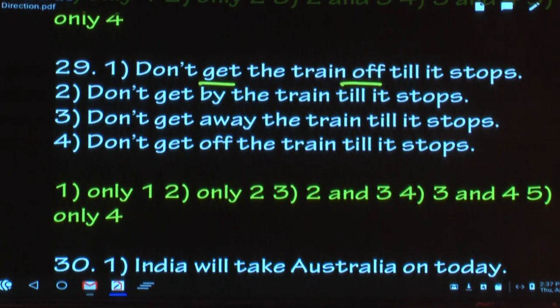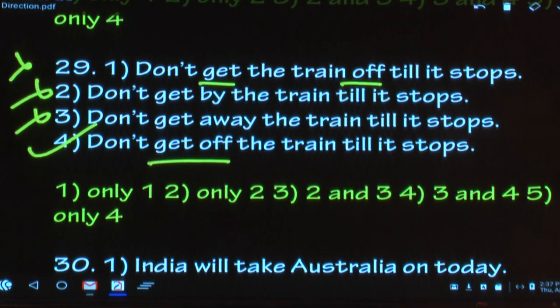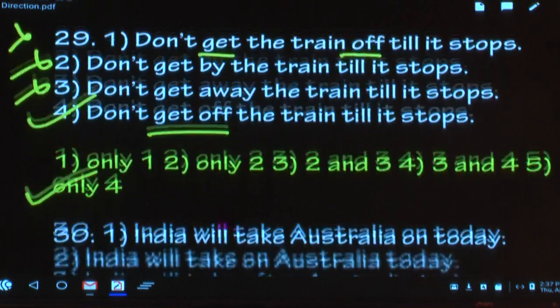Don't get the train off till it stops, not correct. Don't get by the train till it stops, not relevant. Don't get away the train till it stops. So what is the fourth option? Don't get off the train. Don't get the train off, not correct. So only one answer is correct. Which one is that? Fourth option. Don't get off the train till it stops. Inseparable. Please write inseparable.